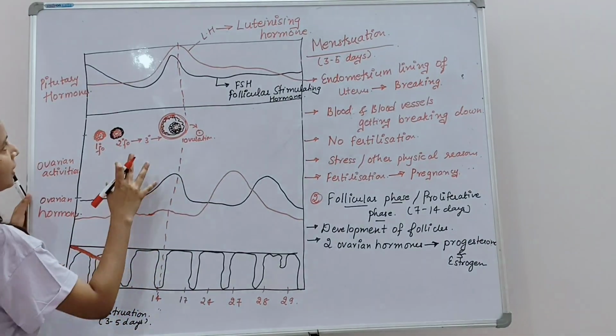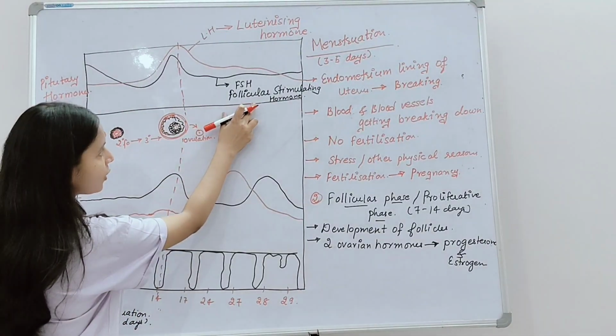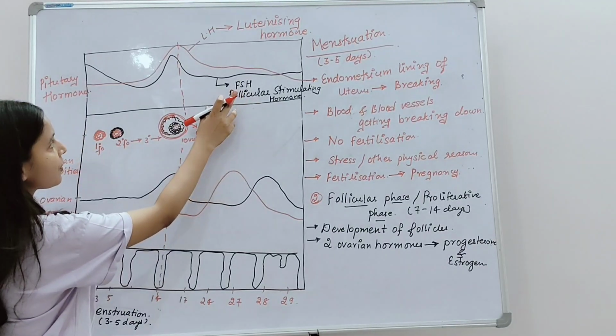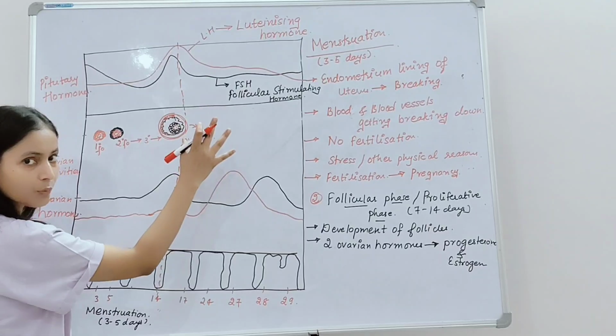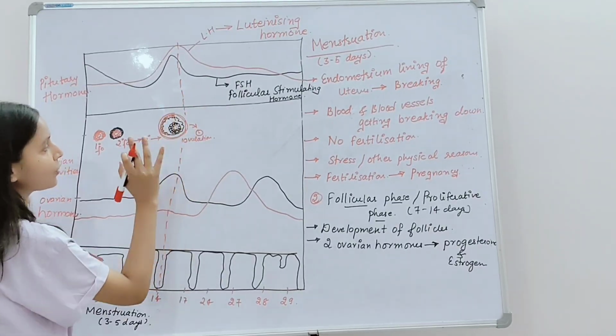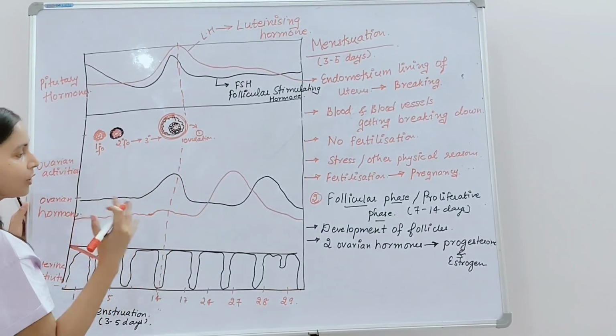Okay. So follicular stimulating hormone is responsible for the development of the follicles, and the surge in the luteinizing hormone leads to the rupture of the Graafian follicle.